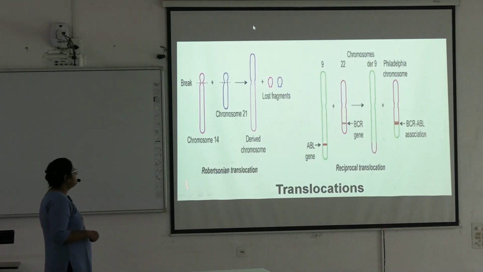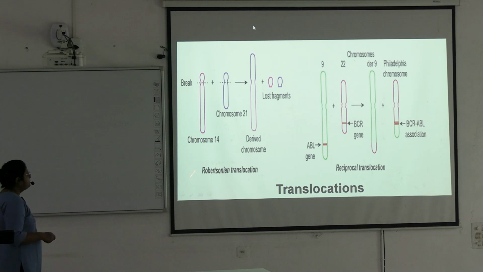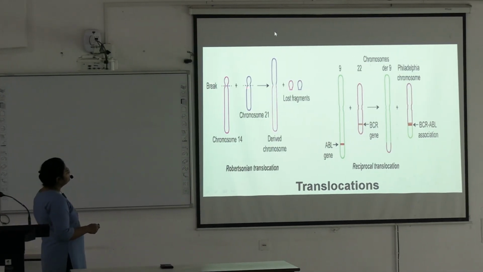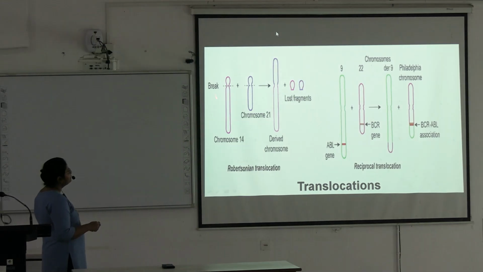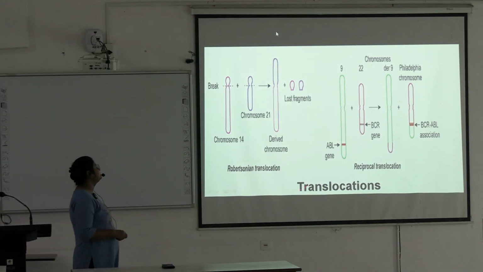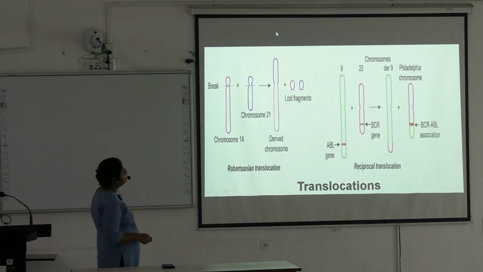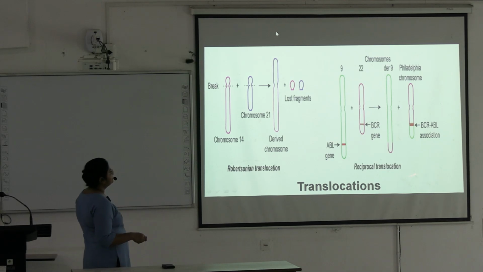Next, see the Robertsonian translocation occurring between chromosome 14 and chromosome 21. These long arms are joining and these short arms are lost. So this is Robertsonian translocation, and only one derived chromosome is there. And this is reciprocal translocation. Here a break is occurring, here is another break. So this part is going here and this part is going here. So this is reciprocal translocation.